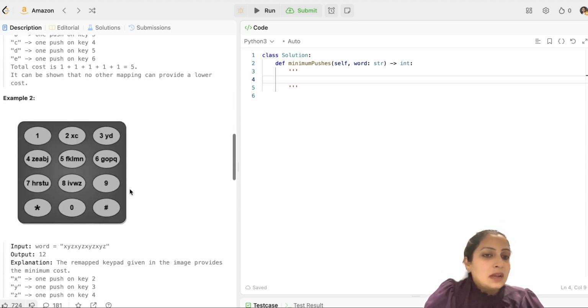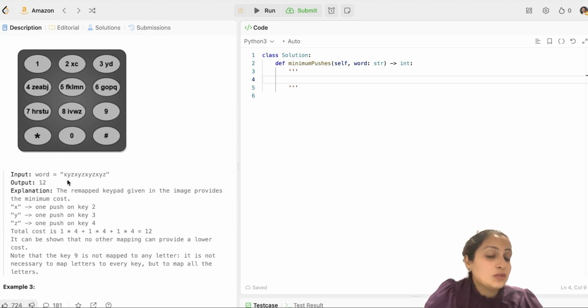Now let's look at another example. What happens if each letter repeats and the number of distinct letters given to me is more than 8? In such a scenario, there are going to be duplicates, and I have to check how many key presses I need. I'll first take these letters and sort them by count. When you register counts and sort letters by count, you think of a hash map, right? That is a good option, but I'll show you an approach where you can do it without using a hash map, just using an array for the counts.